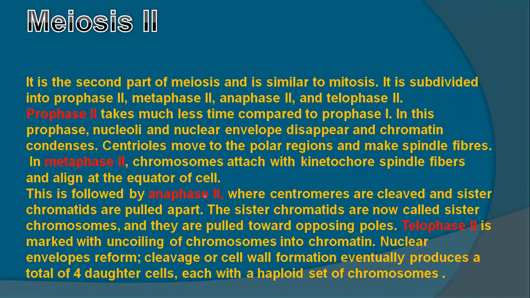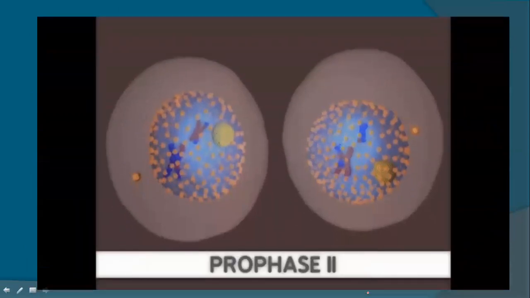Then in anaphase 2, the centromeres are cleaved. Centromeres are cleaved means breakdown, and sister chromatids are pulled apart, and then sister chromatids are now called sister chromosomes, and they are pulled towards opposing poles. In telophase 2, uncoiling of chromosomes is done into chromatin material, nuclear envelope reforms, cleavage of cell wall and cell membrane is done, and we will get four daughter cells in which all the cells have a haploid set of chromosomes.